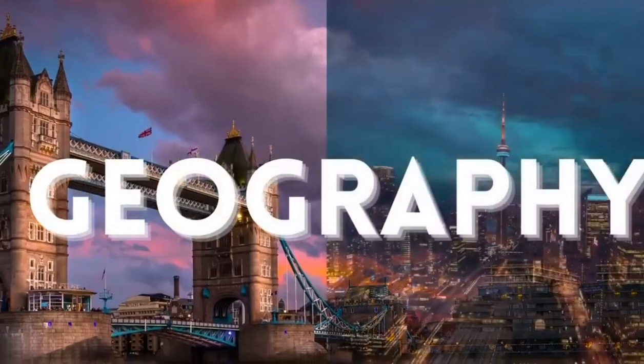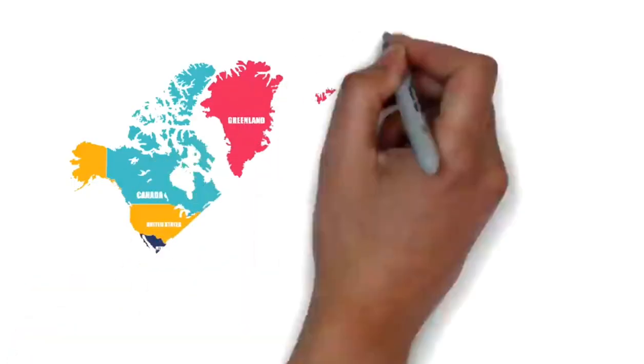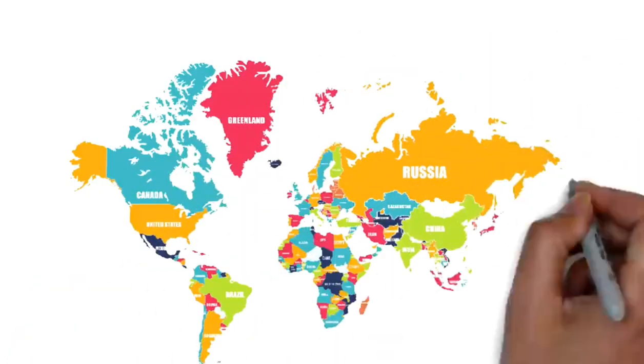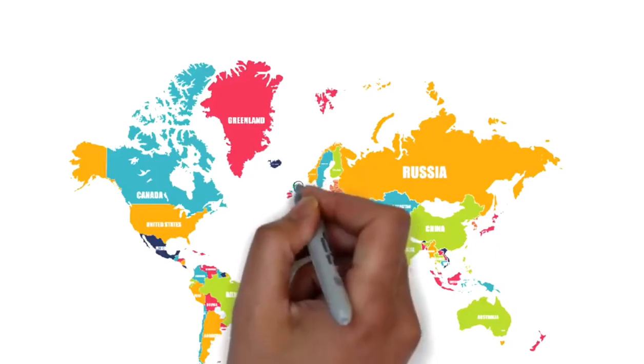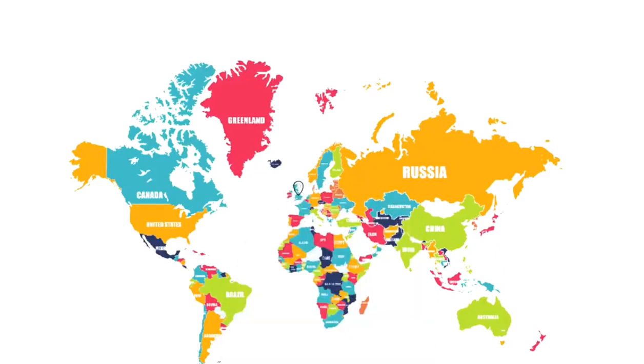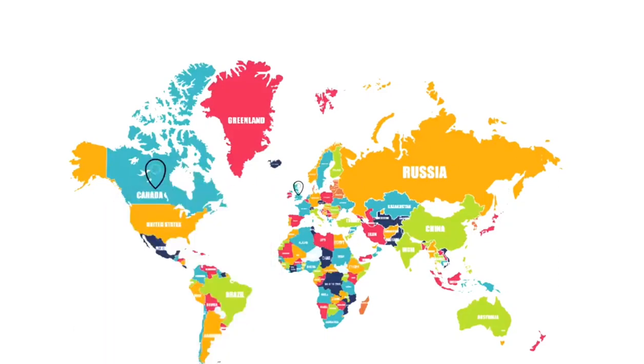Let's start with the geography. We are not going to discuss this in too much detail, but we're going to discuss the key points so this video remains interesting. So this is the world map and UK is located over there, and you see Canada over here. Clearly you see that UK is very small in comparison to Canada.